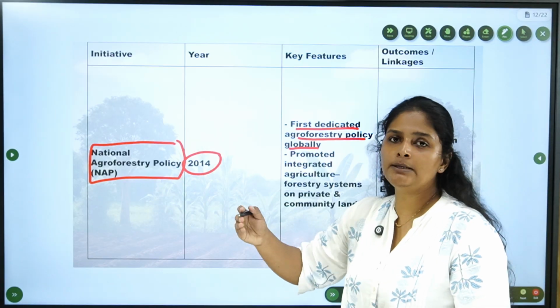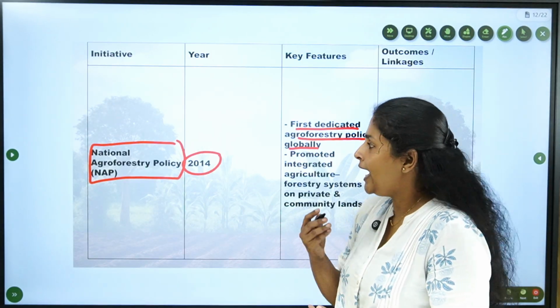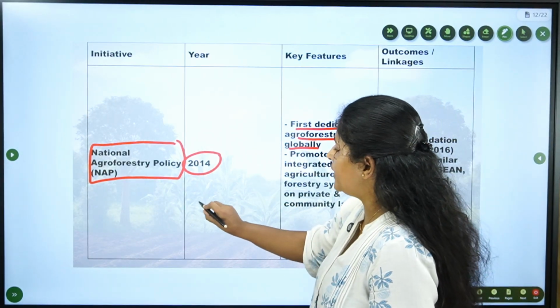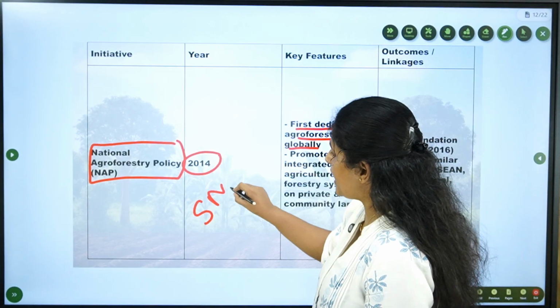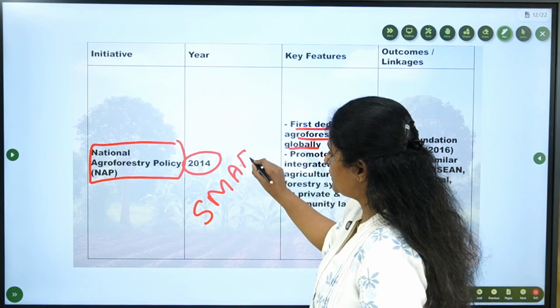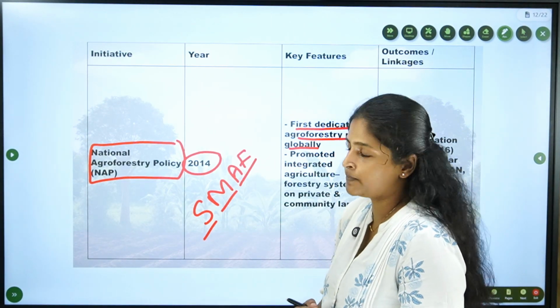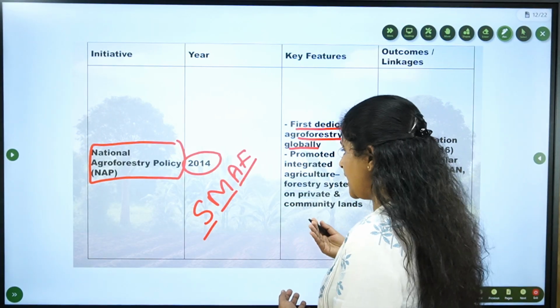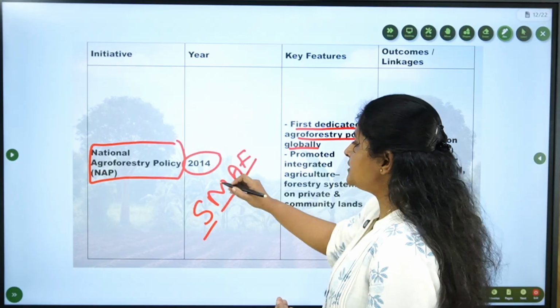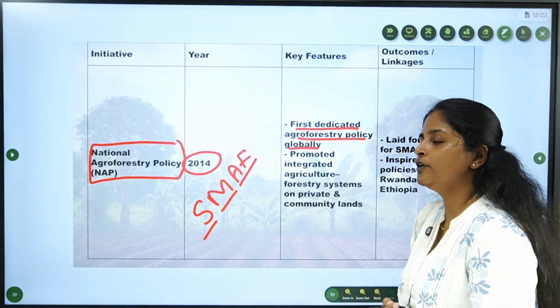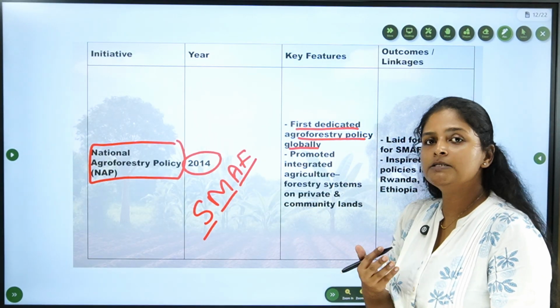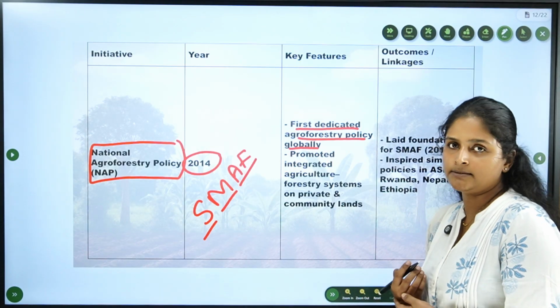First agroforestry policy in the world. And this led to what is called SMAF, that is Submission on Agroforestry, which we'll be looking into next. And this National Agroforestry Policy acted as an inspiration for many other nations.